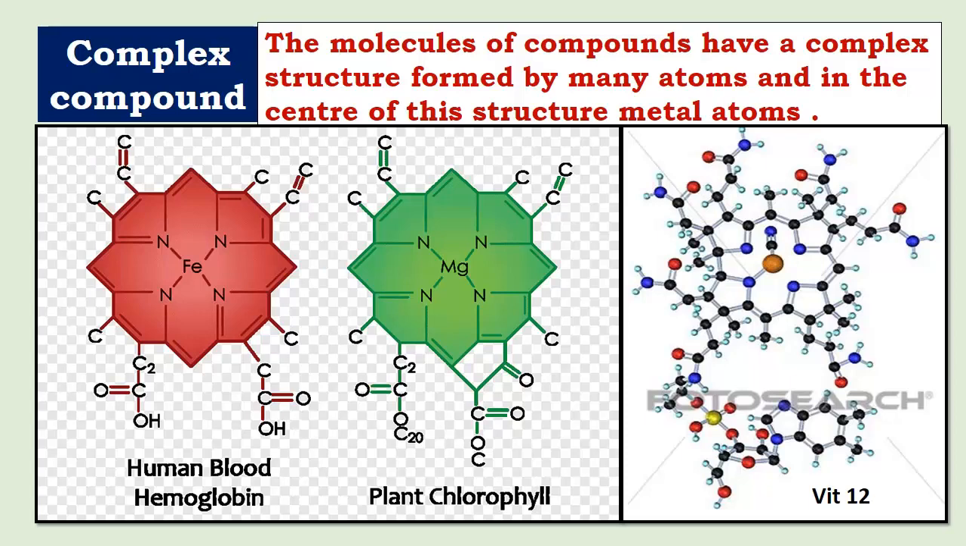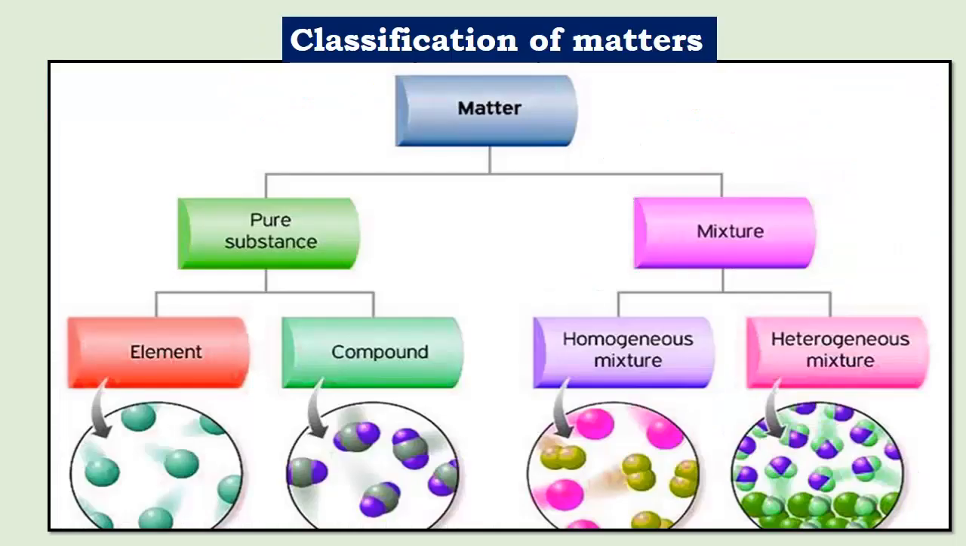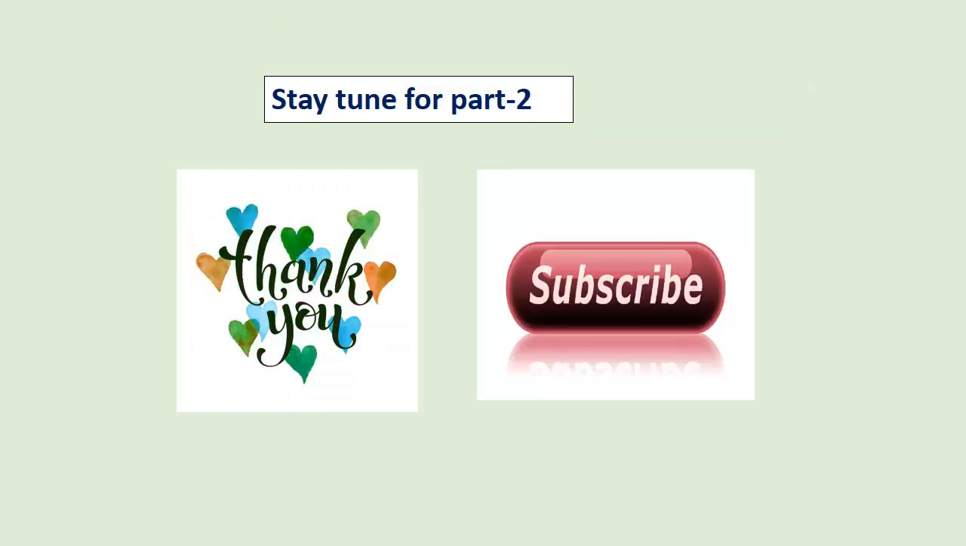So in short, children, we can summarize that matter either exists in the pure form or it exists as a mixture form. If it is a pure substance, it can be an element or it can be a compound. If it is a mixture form, again these mixtures are of two types, homogeneous and heterogeneous, which we are going to discuss later on. So stay tuned for part 2.